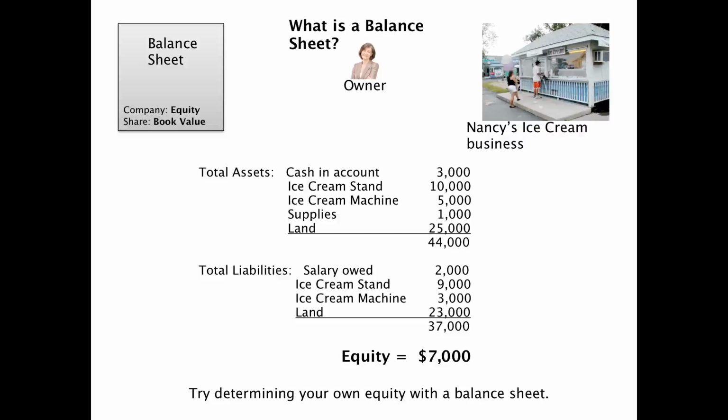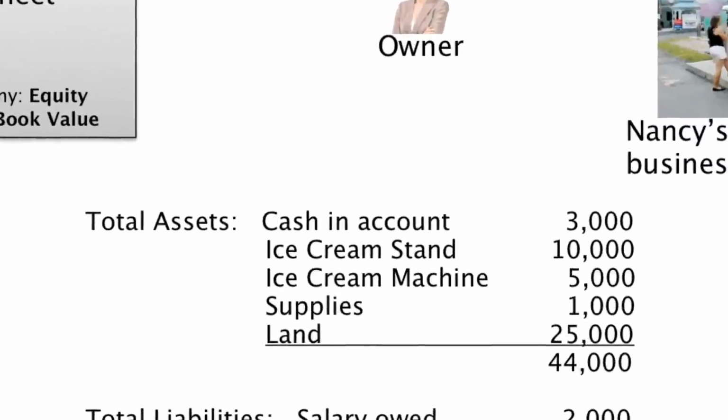On the top, you can see I have the total assets. I'm going to go through these real quickly. The cash in the account: Nancy has a corporate bank account that's different than her personal bank account, and in that bank account, she has $3,000 on hand. Let's say the ice cream stand is worth $10,000. Let's say she has a real fancy ice cream machine inside and it's worth $5,000. The supplies she has on hand right now are $1,000, and the land that she bought to put her little ice cream stand on is $25,000. So when we sum up those assets, it's $44,000.